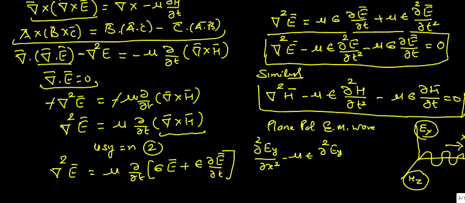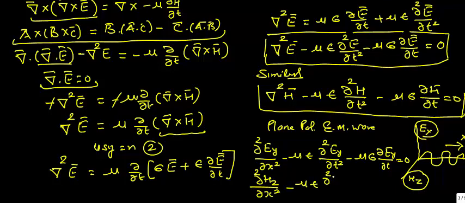And similarly for H, it becomes ∂²Hz/∂x² − με ∂²Hz/∂t² − μσ ∂Hz/∂t = 0. These are the electromagnetic wave equations for a conducting medium in one dimension, or we can say for a plane polarized electromagnetic wave.